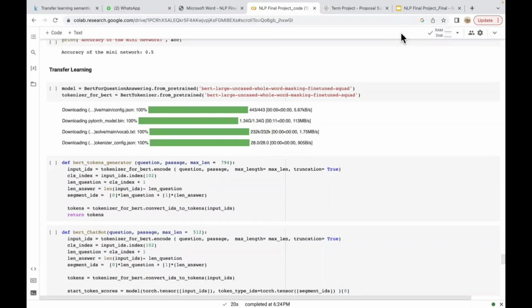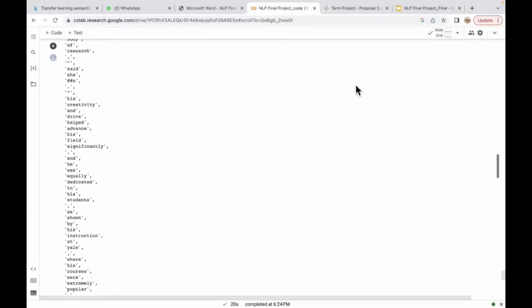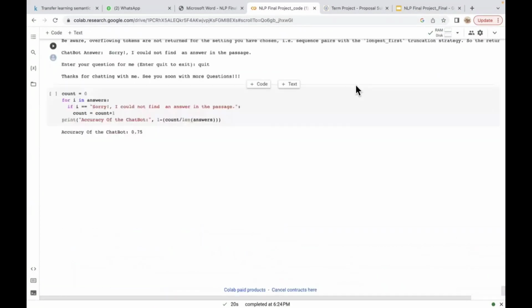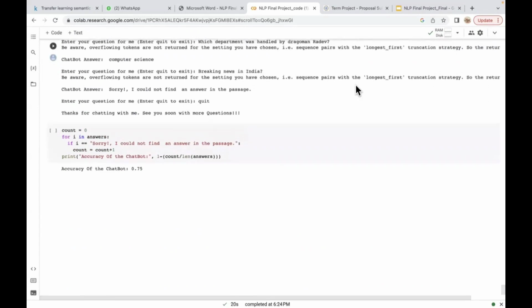We observe that the accuracy of BERT is 75% and that of our mini network is 50%. This gap can be covered by changing the hyperparameters of the mini network. This model answers most of the questions that are defined in the context. Similarly, multiple questions can be asked and the answer can be retrieved.